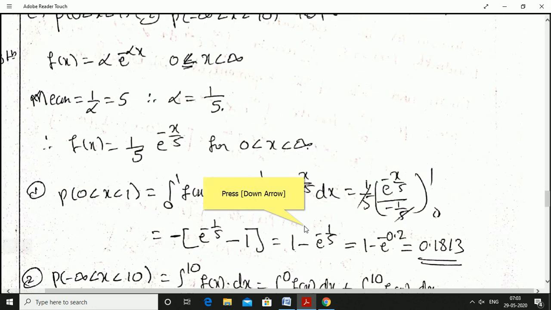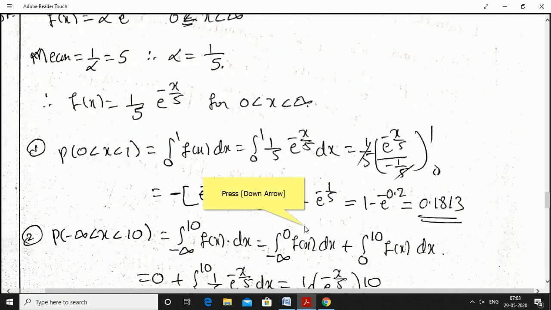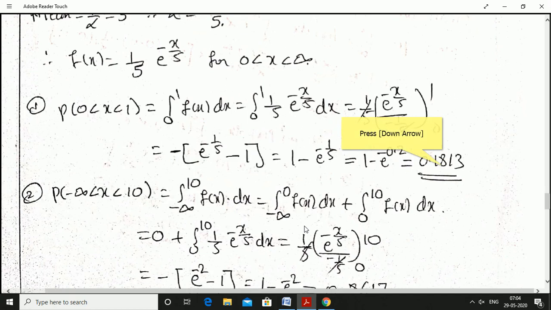First required probability. Probability of 0 less than x less than 1. Integration from 0 to 1 f of x into dx. Integration 0 to 1, f of x is 1 by 5 into e power minus x by 5 into dx. 1 by 5 constant, e power minus x by 5 integration is e power minus x by 5 divided by minus 1 by 5 between the limit 0 to 1.